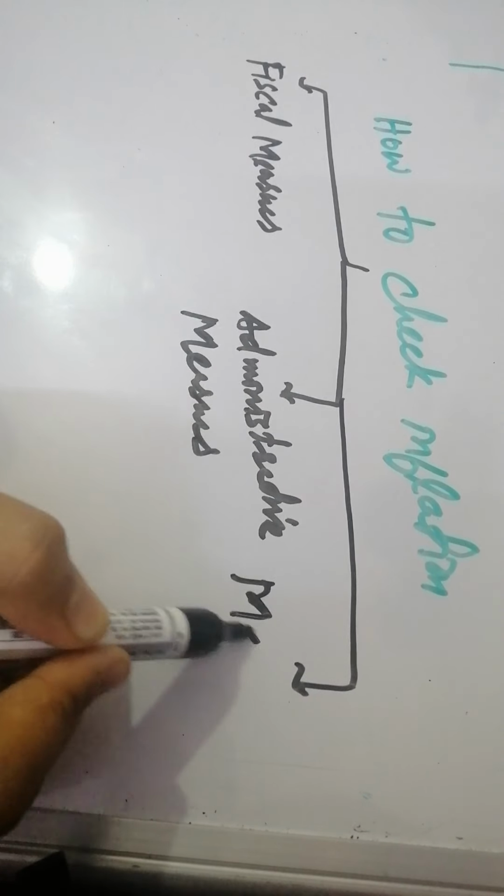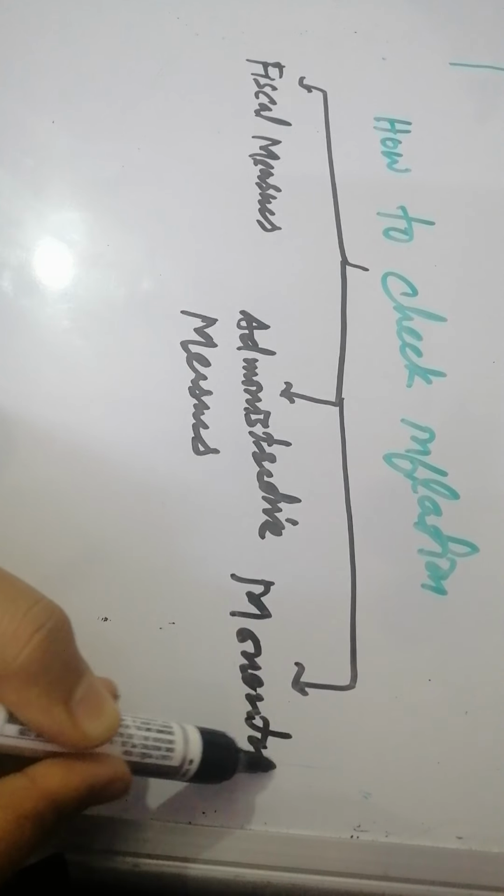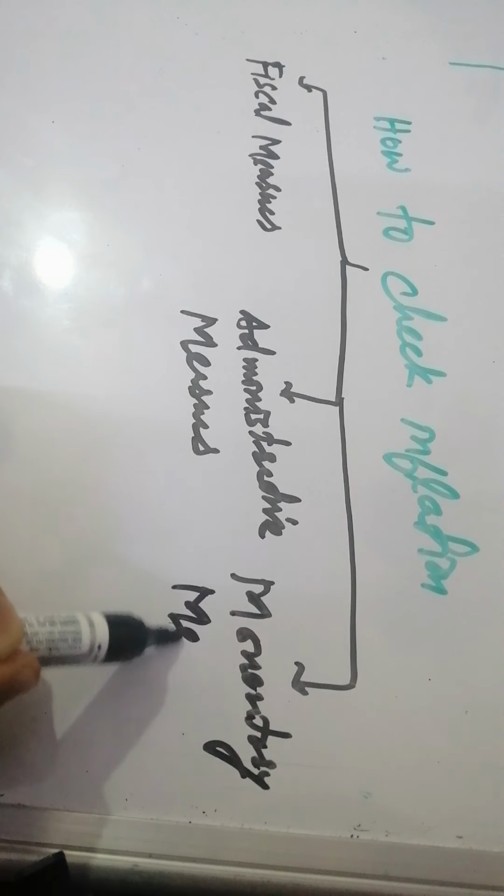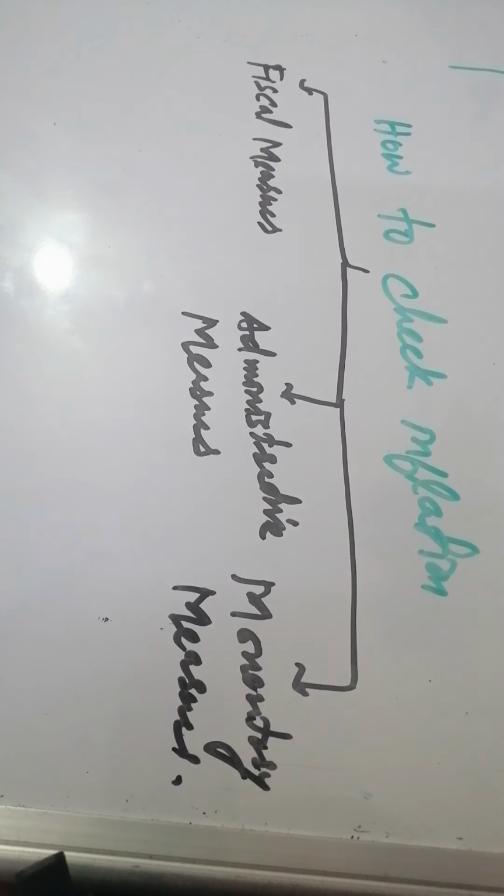And then we will see what are the steps taken by the RBI, or monetary measures.